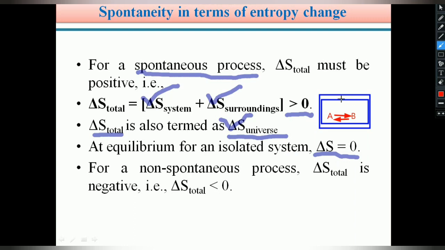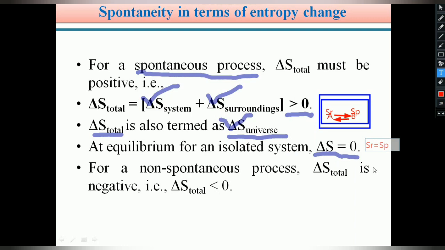So in this case, the reactants' entropy, represented as SR, and the products' entropy, SP, become equal. SR equals SP for an equilibrium reaction.